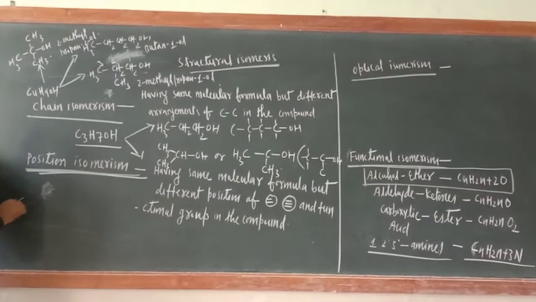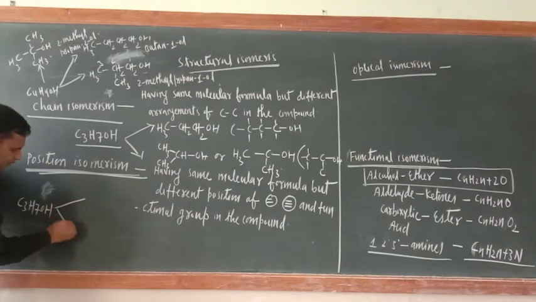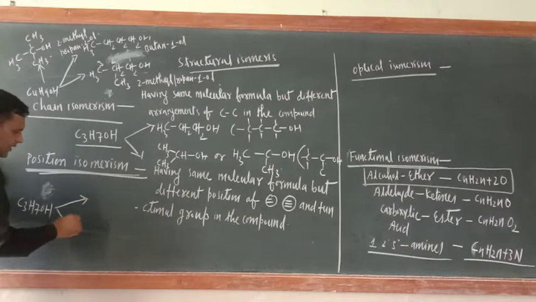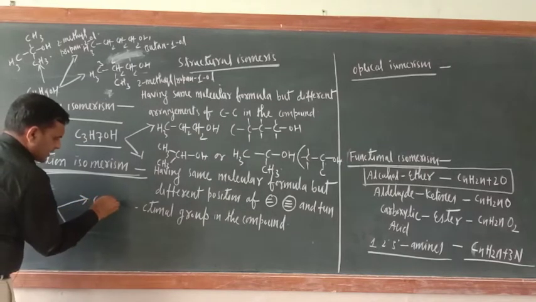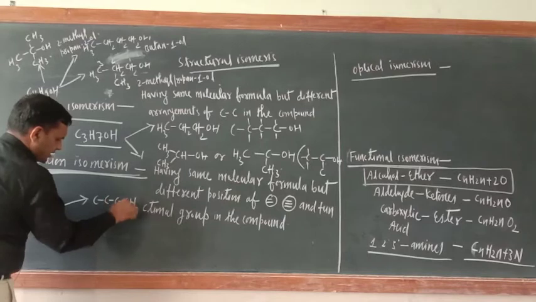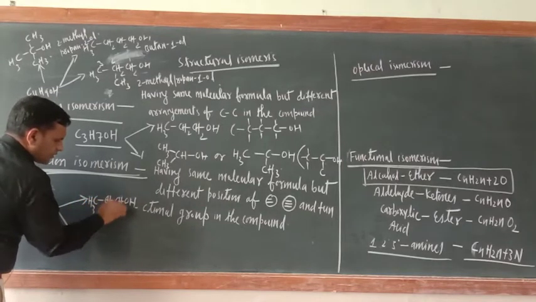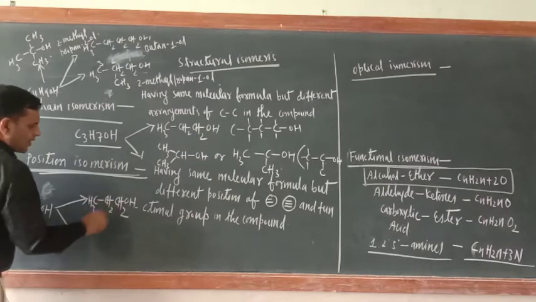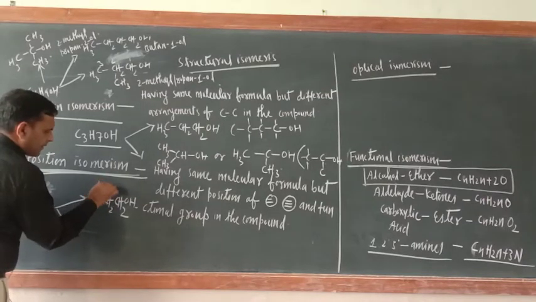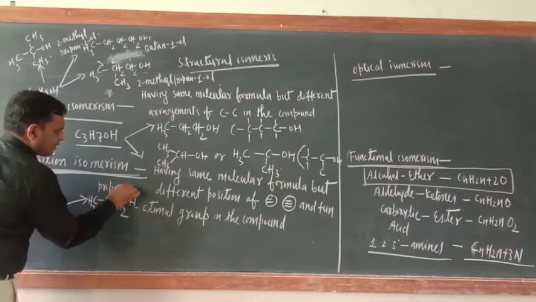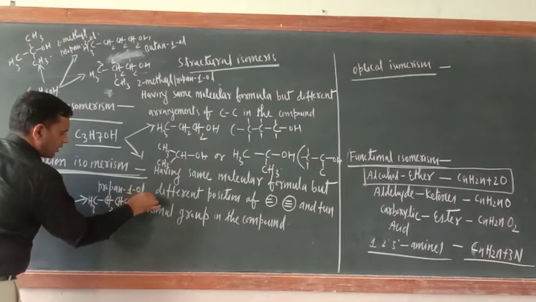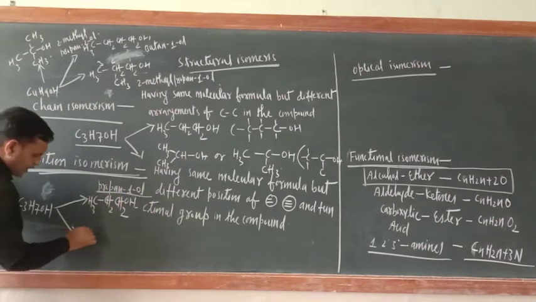First write C3H7OH. Okay, now here two categories of isomers can be made. Just see, C and OH. Here what is there? CH3, CH2, CH2OH. Now this is propane-1-ol.